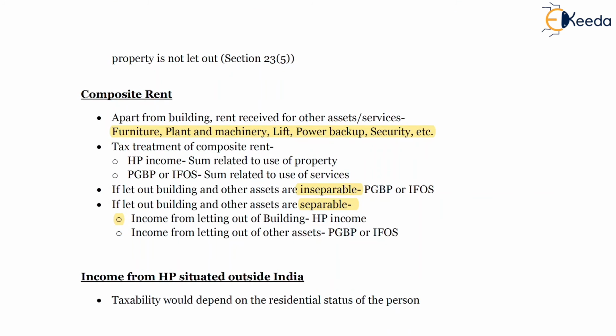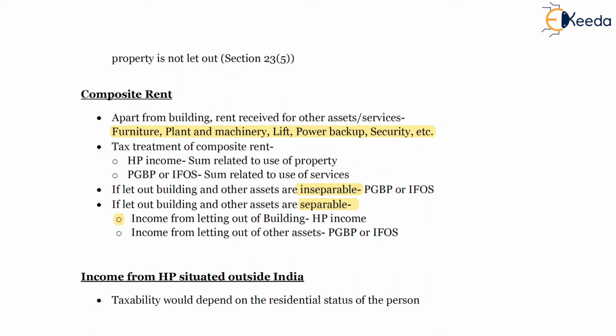Section 23 is nothing but determination of the annual value, which will get covered in detail in the next slides. Then composite rent. Composite rent is nothing but rent of the building and rent of other services put together. If it is separable, then rental income is taxed as house property and other services as PGBP or income from other sources.